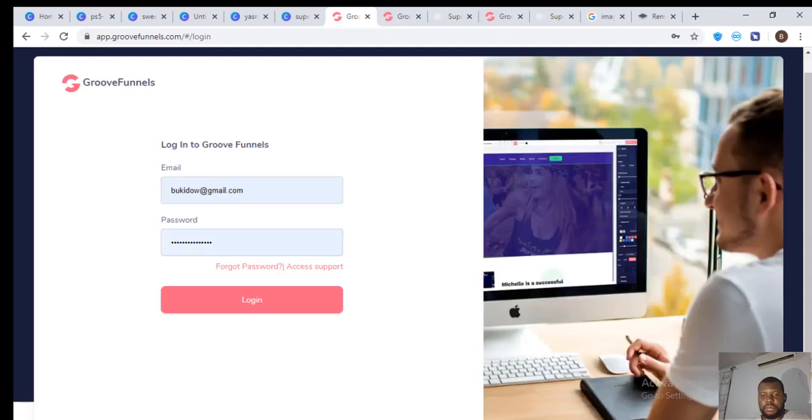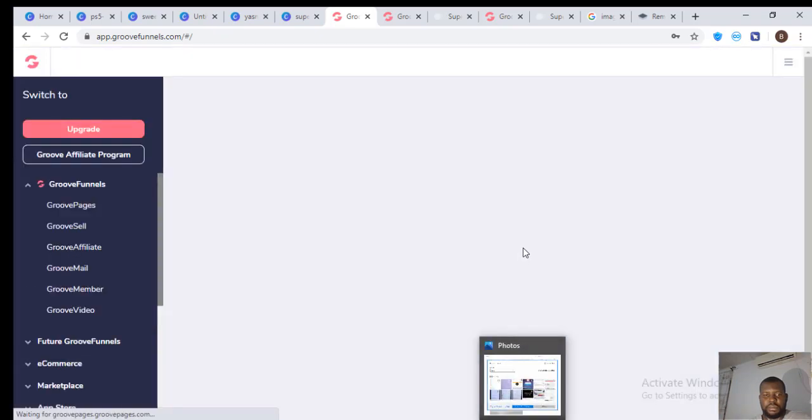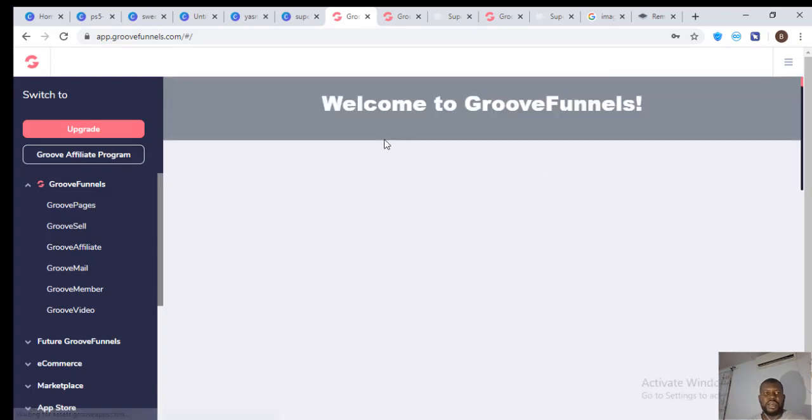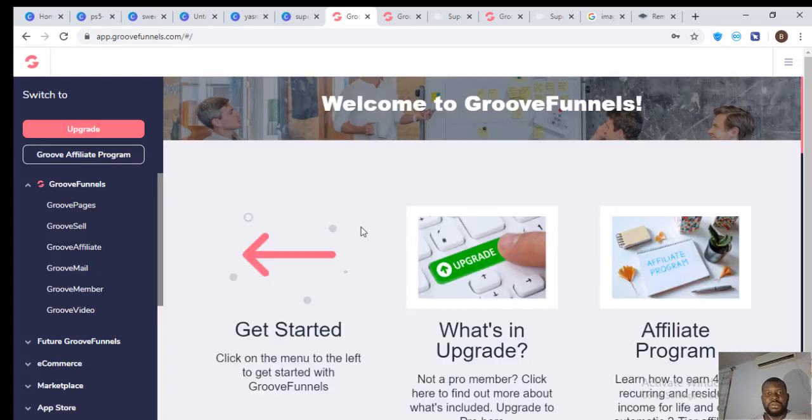So, quick one. I just want to explain how this thing works. I want to explain how Groove works, and I'll log into my account right now and quickly do this quick video. Alright, so this is my Groove account, and to start developing a website using Groove, all you need to do is to come to pages.